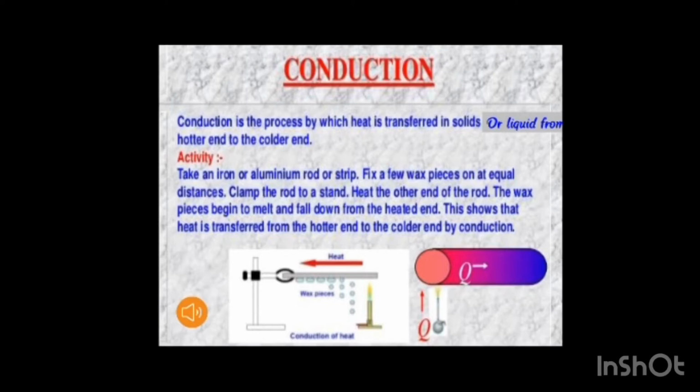Below is an activity given. When we heat solid metal, their particles vibrate vigorously. These vibrating particles collide with their neighboring particles and pass on their energy to the other. These neighboring particles thus start moving faster and the process continues. This is how conduction takes place.